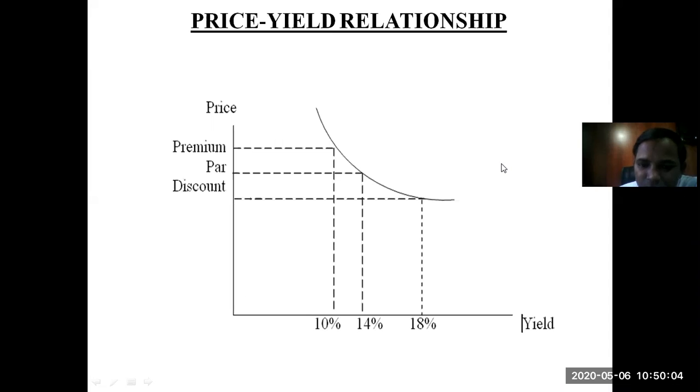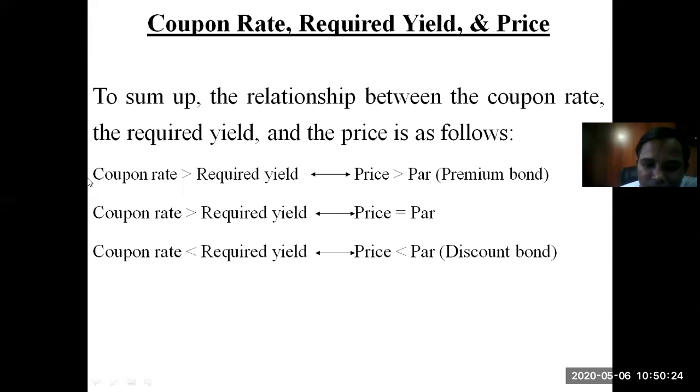So this is the relationship. If the bond is at a premium, then the required rate of return is going to be reduced. If it is at par, then it will be the same, and if the price of the bond is at a discount, the return from the bond will be more. So this is the price-yield relationship. We discussed this.